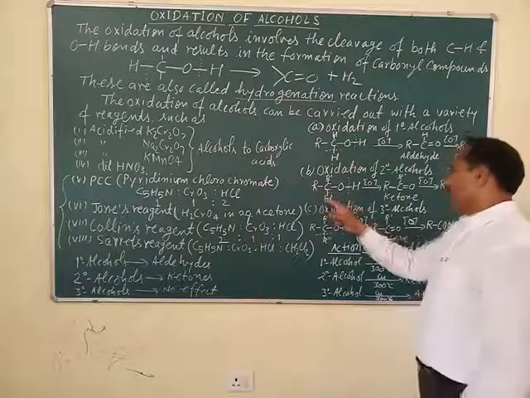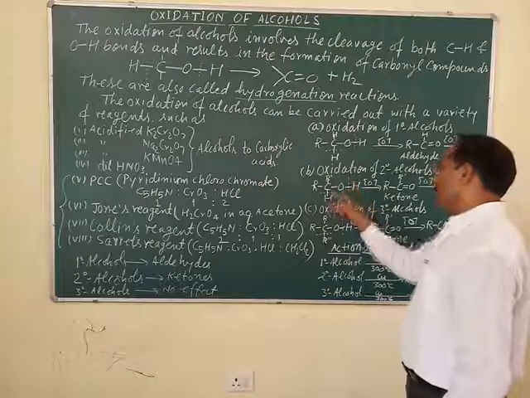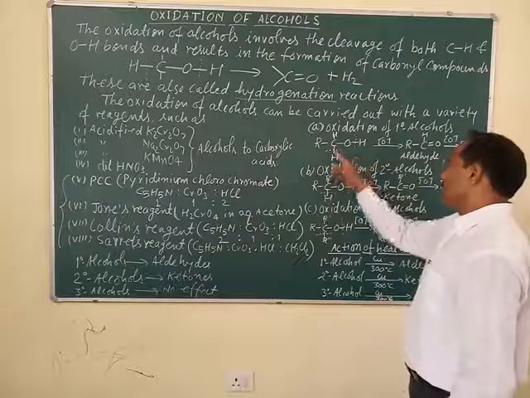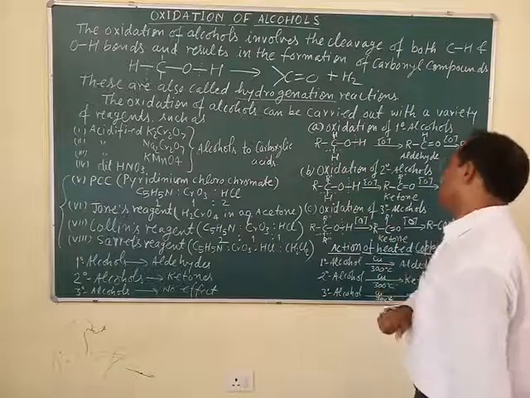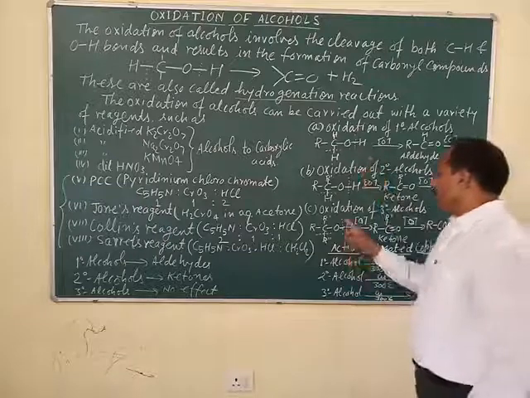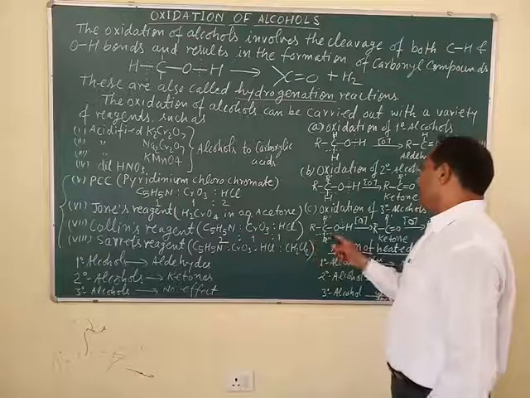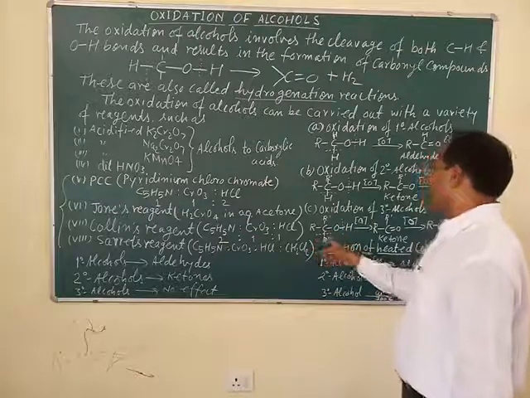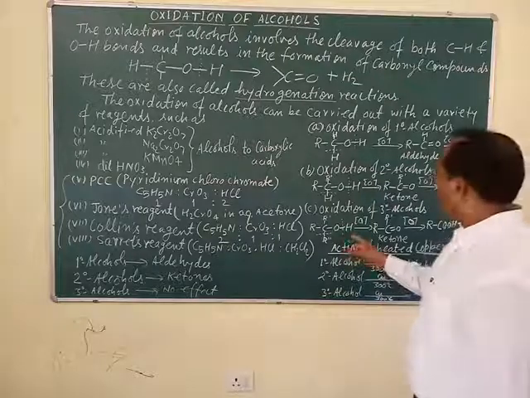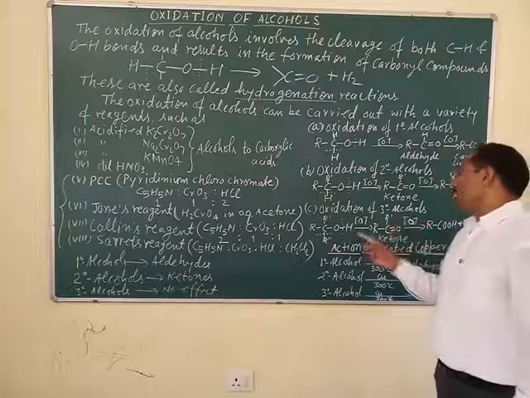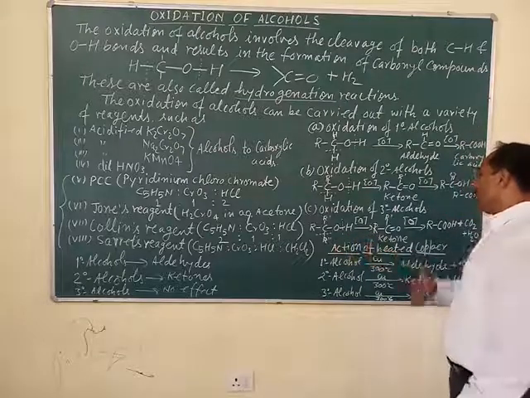In secondary alcohols also, O-H and C-H bond cleavage takes place. While in tertiary alcohols, one O-H bond and one carbon-carbon bond must break, and breaking a carbon-carbon bond is more difficult than an O-H bond. That's why only vigorous conditions, meaning a strong oxidizing agent, can oxidize tertiary alcohol into ketone.